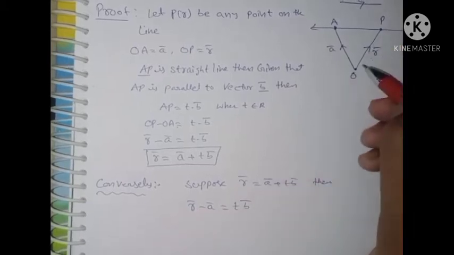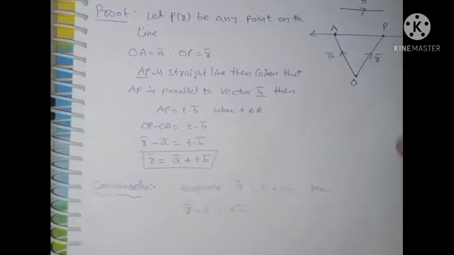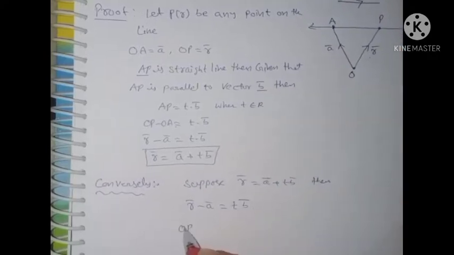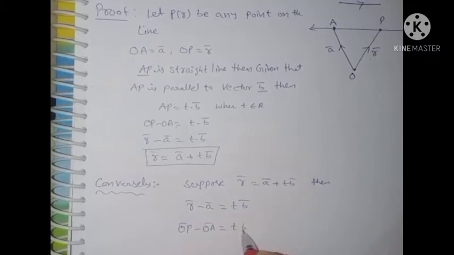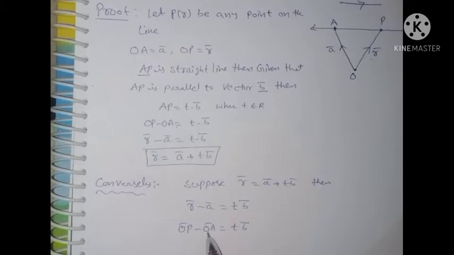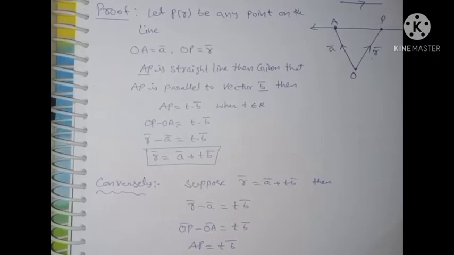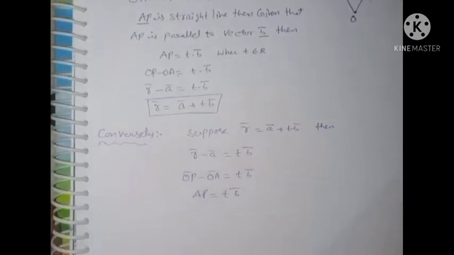Again, OP is nothing but r bar, therefore OP minus OA is equal to t into B bar. In vector form this is AP is equal to t into B bar.